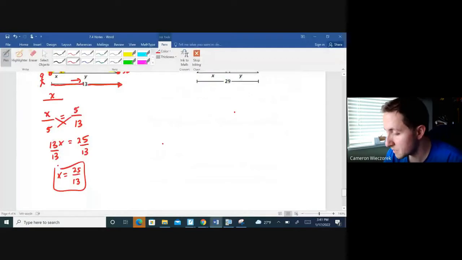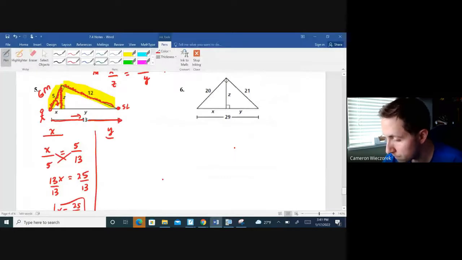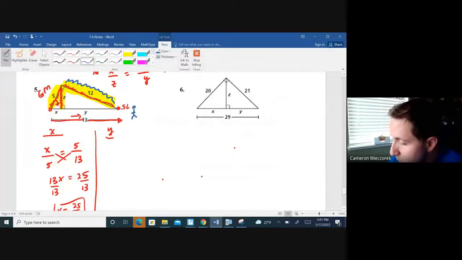Okay, let's get y. This time we're going to use the right side of the mountain. So from here to here, mean mountain man goes down this way now in blue. So we're going to make it blue now. He is now down at the bottom of the ski lodge. So he went down the right side of the mountain, which they labeled as 12. So that's going to go in the bottom left and top right corner as our geometric mean, giant moguls. He could go back to the chairlift, which is y units away from the ski lodge. Or he could go all the way across 13 units back to the first aid station. So it's the geometric mean of the shadow underneath the leg and the entire hypotenuse, which is 13 units long.